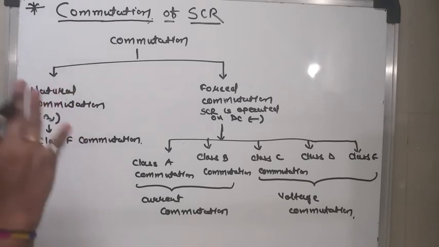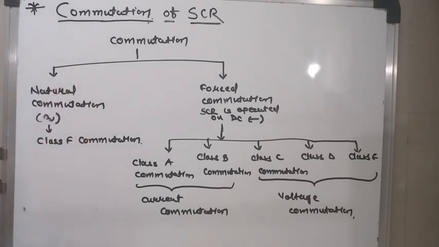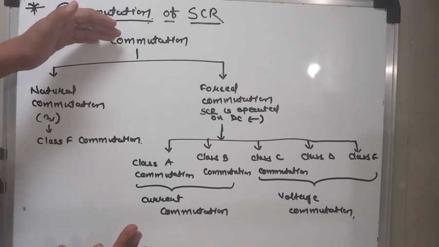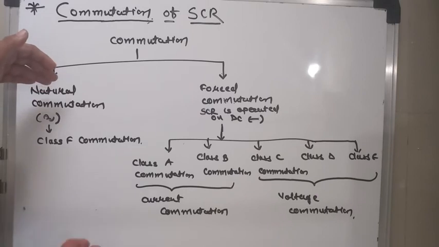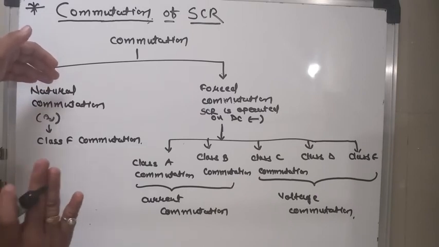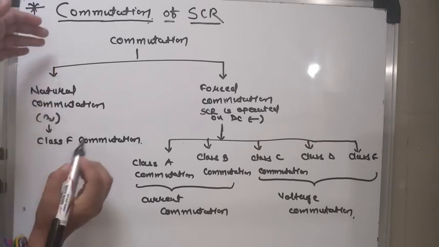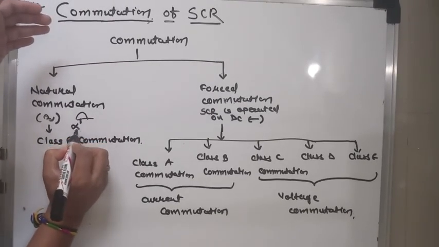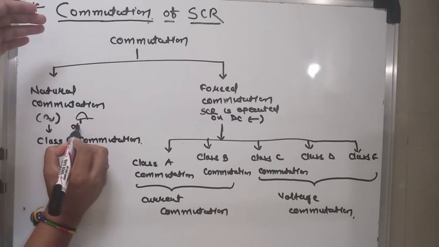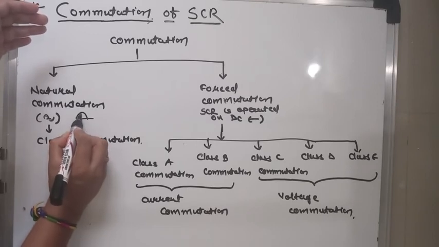Now, what is commutation in general? Commutation is the process of turning off an SCR or a thyristor. Commutations are classified into two categories, natural and forced. Natural means what? When an SCR is operated on an AC supply, during the positive half cycle the gate is triggered at an angle alpha by applying a gate pulse. So the SCR turns on and you get the controlled output.